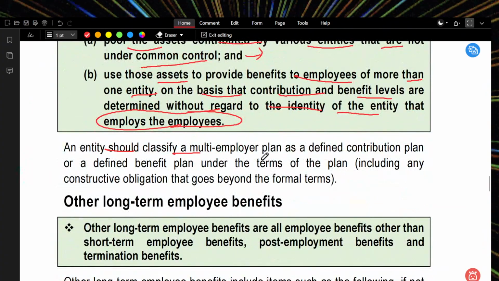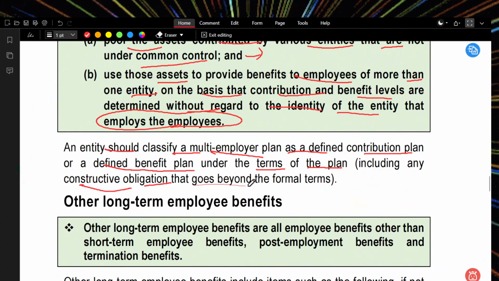And the entity shall classify a multi-employer plan as a defined contribution plan or a defined benefit plan under the terms of the plan, including any constructive obligation that goes beyond the formal terms.